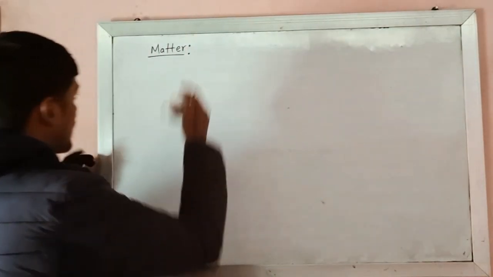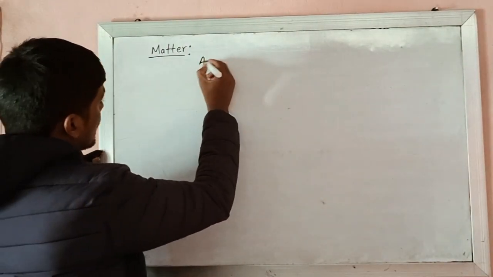Matter means anything that occupies some space and has certain mass. There may be many things in your surroundings. You may be sitting on your bed or chair, or you may be looking around. There may be doors, windows, or anything in our surroundings that occupies certain space and has some mass, is called matter. So let us write the definition of matter.